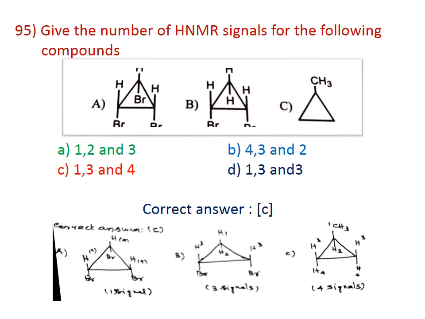Therefore, this compound gives 3 signals. For compound 3, there are 4 types of protons present, CH3, H1, H2, H3 and H4. Therefore, compound 3 gives 4 signals. The correct answer for the question is C: 1, 3, 4. Compound 1 gives 1 signal, compound 2 gives 3 signals, and compound 3 gives 4 signals.